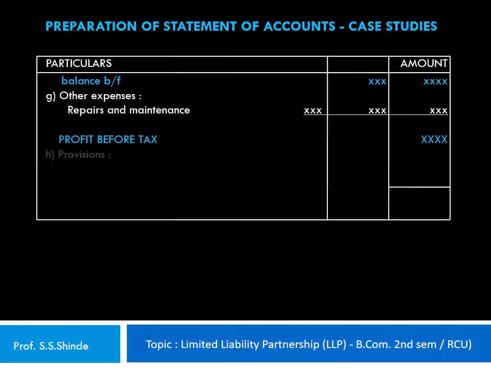Now from this, if any provisions are made for income tax, the same is deducted from this, and the net figure of profit after tax is calculated. So this is how the vertical format of a statement of income and expenditure is prepared in case of an LLP.